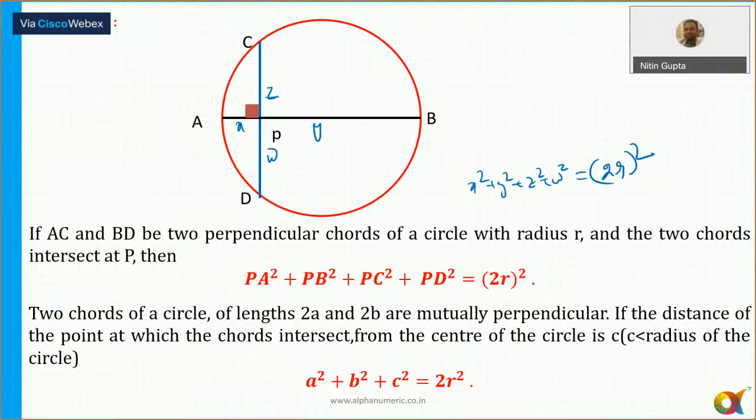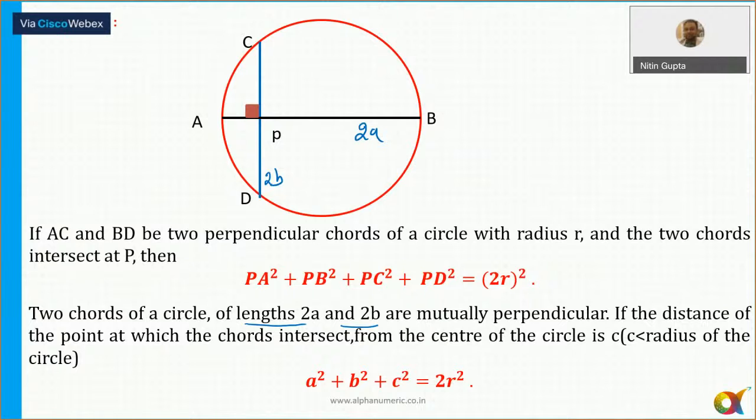Okay, another thing, next point. It says two chords of length 2a and 2b are mutually perpendicular. So let's say the length of one chord is equal to twice of a, another chord is twice of b. कुछ भी ले लेता हूँ, ठीक है?